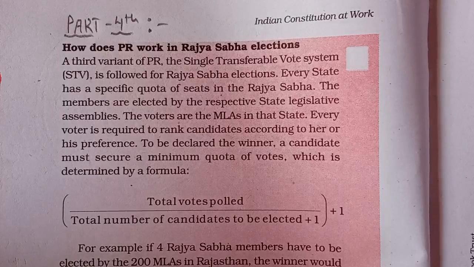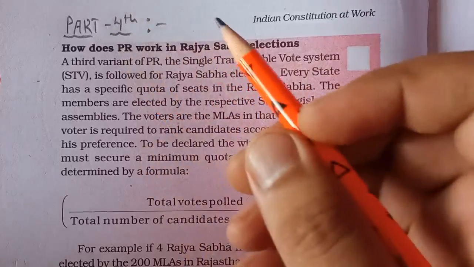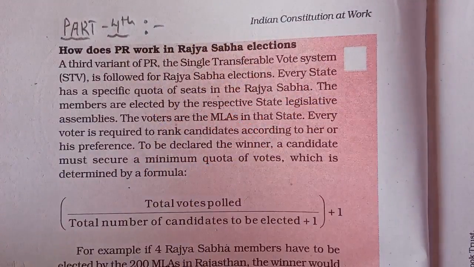And students, we were doing the second chapter of your new revised syllabus, and the chapter's name is Election and Representation. We had already finished three parts of this chapter, and today we are going to do the fourth part in this video. But let's take a short revision of the topics which we had covered in the last lecture.